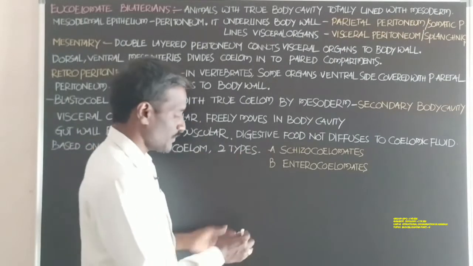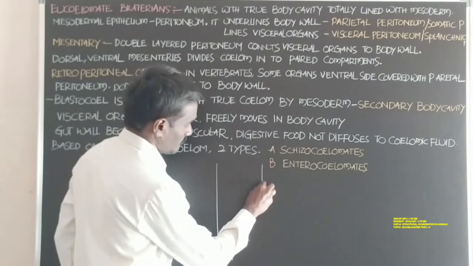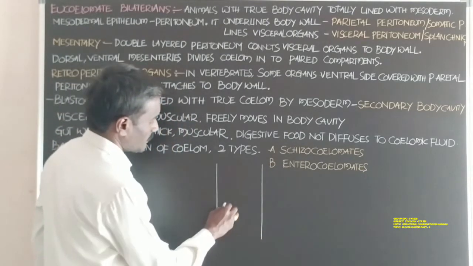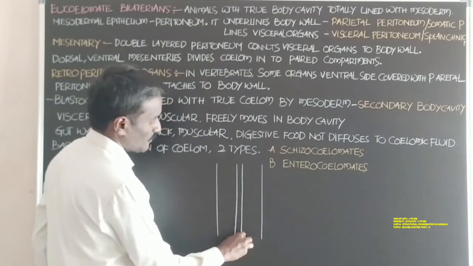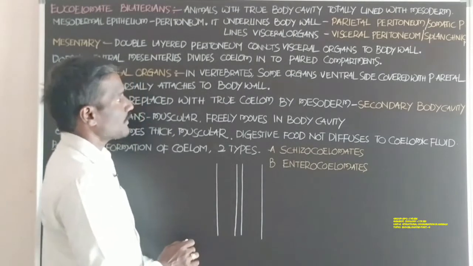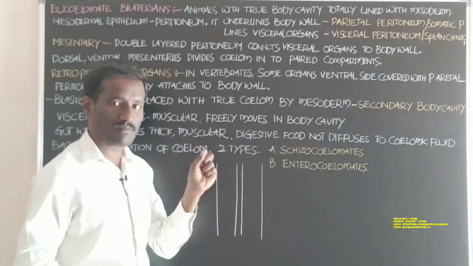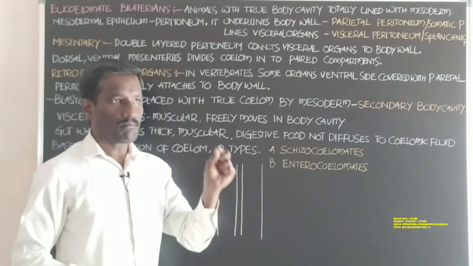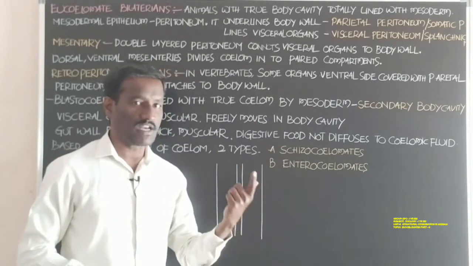Okay, students, if you observe, this is the body wall of the animal. Next, it is the food tube, students. This is the body wall. In this, totally lined with mesoderm. Mesodermal epithelium lines the body cavity. The body cavity is totally lined with the mesodermal epithelium.